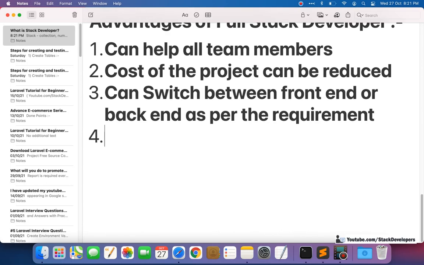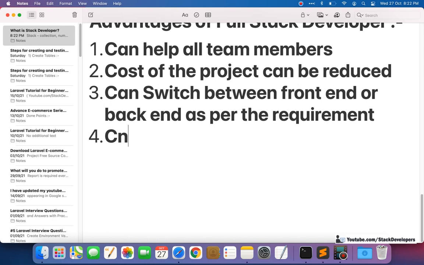And now one more advantage: a full stack developer can understand all aspects of new and upcoming technology. Because the full stack developer knows everything, like CSS, front end, back end, he is also aware of what's happening in the market and in technology.